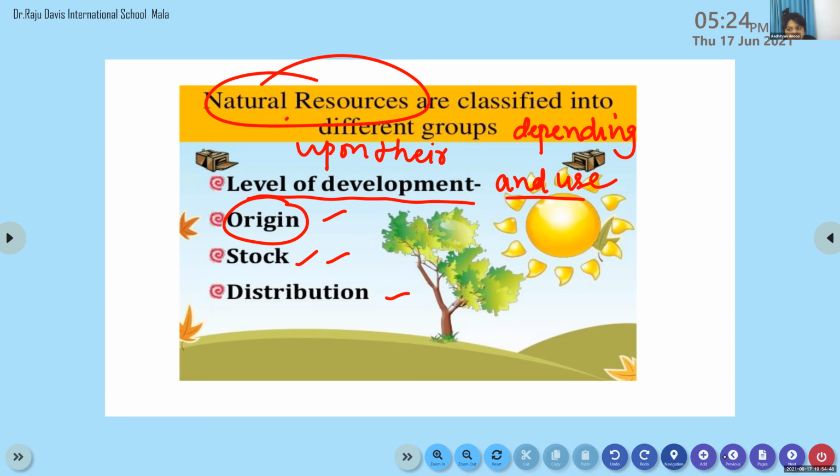Try to find these points in the textbook. Types of resources. You can see the heading, types of resources, on page number 2 or 3.